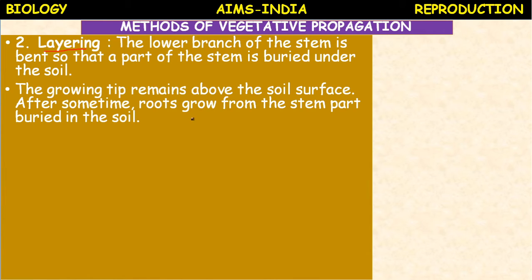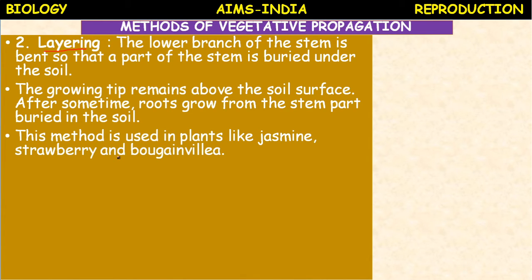After some time, roots grow from the stem part which is buried in the soil. This method is used in plants like jasmine, strawberry and bougainvillea, in some ornamental plants and floricultural plants. Horticultural plants also adopt this method: strawberry, bougainvillea and jasmine.